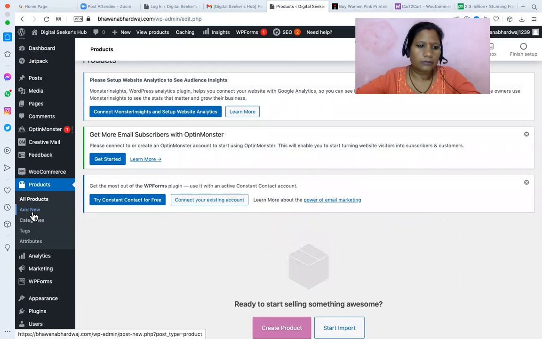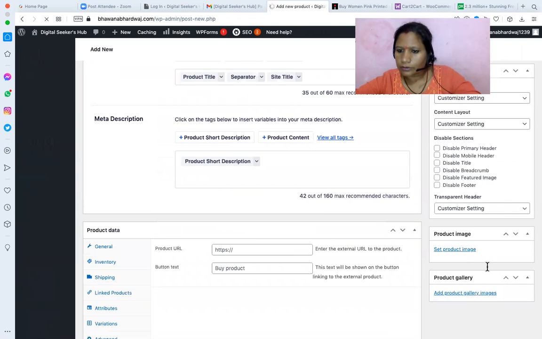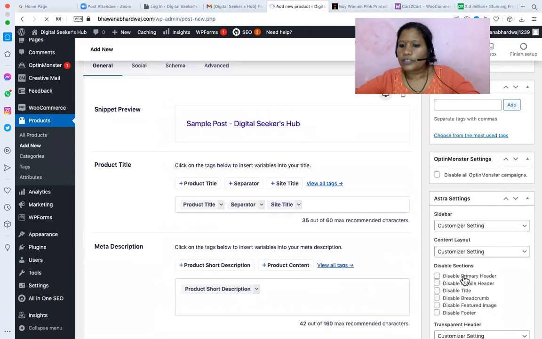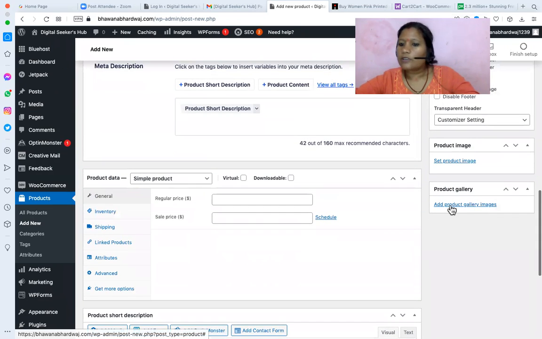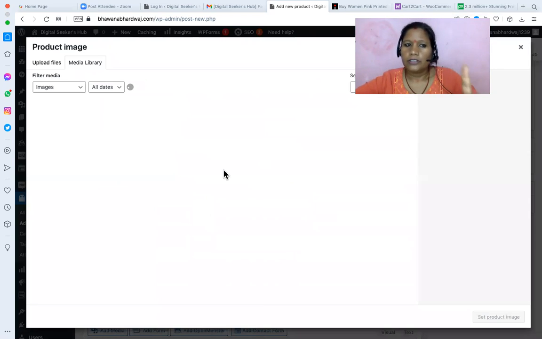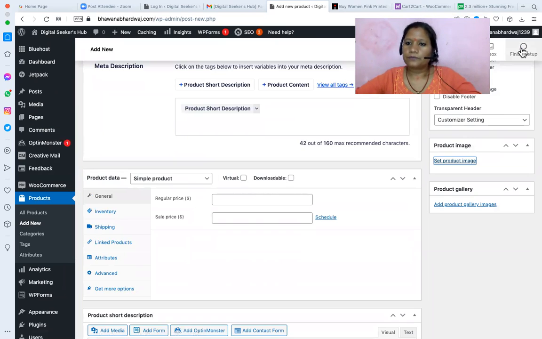So you are adding a new product. Here you are adding the product and the product featured image. Here you are setting up the gallery of 10 images, but this is the one image you are selecting. Whenever someone shares the product, that one image will appear as the product image, right? Okay.